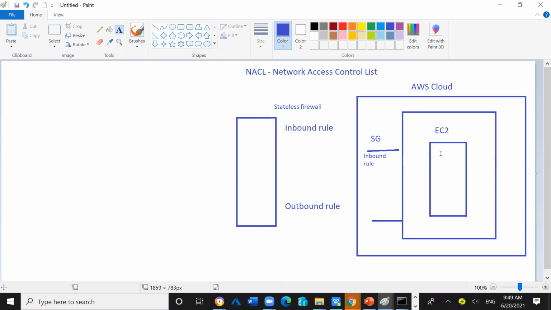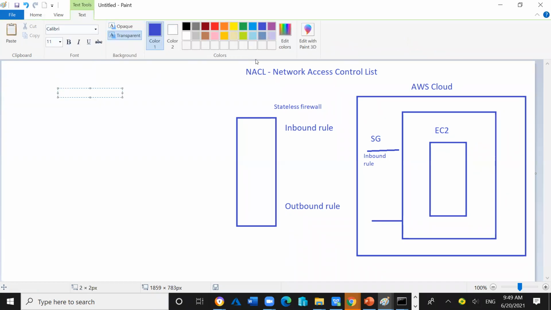So there is a security group which is at the entry level of the EC2 instance. The security group always works on the EC2 instance level, and the network ACL works on the subnet level. I'm writing it here also.